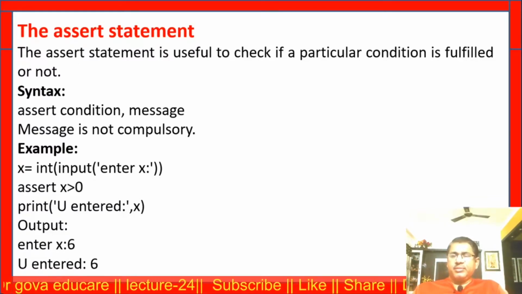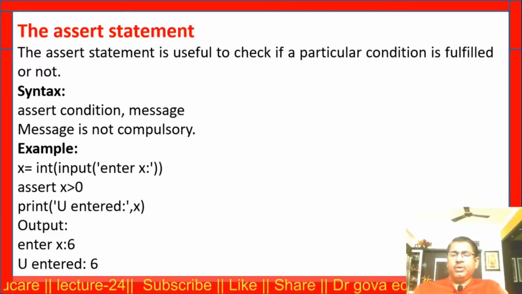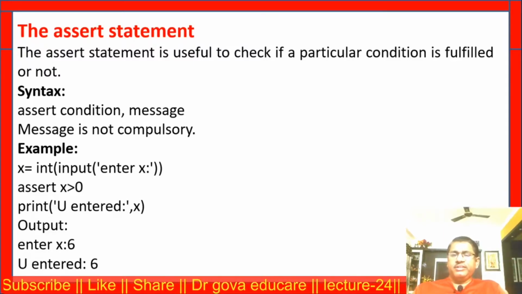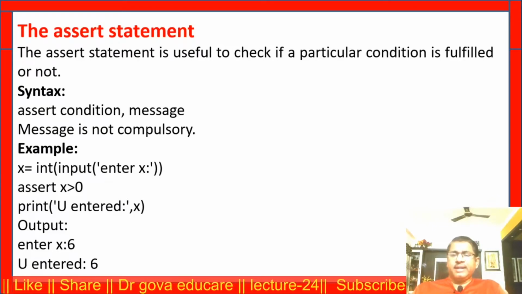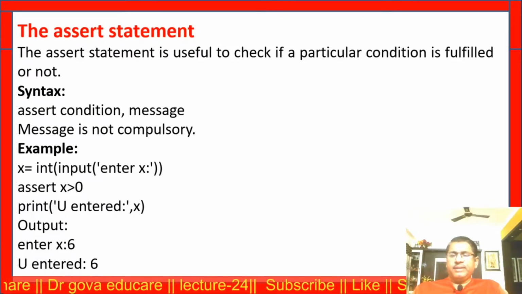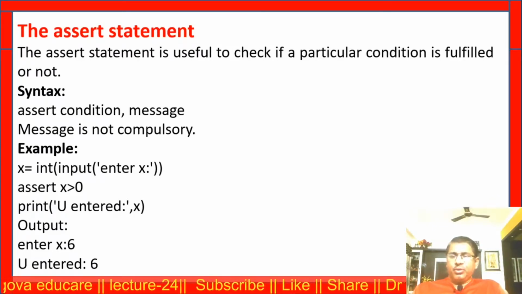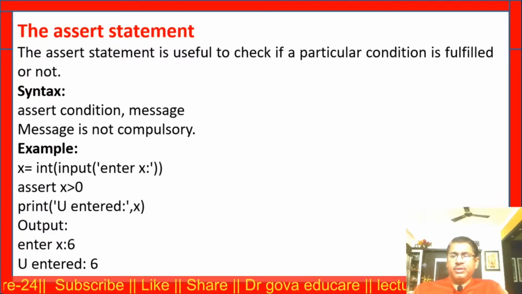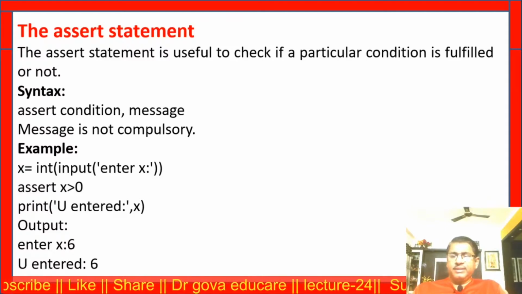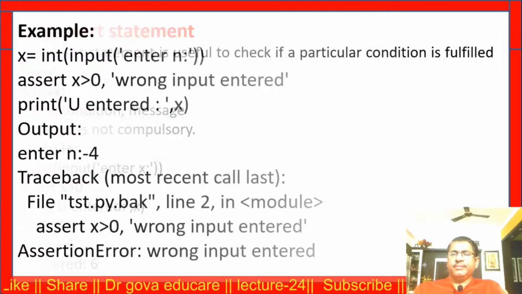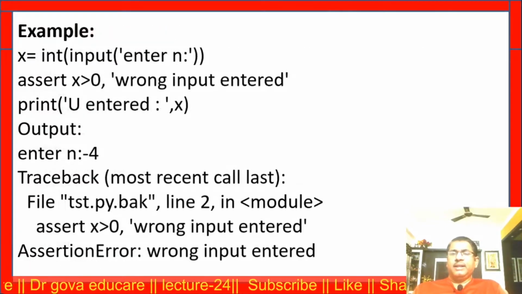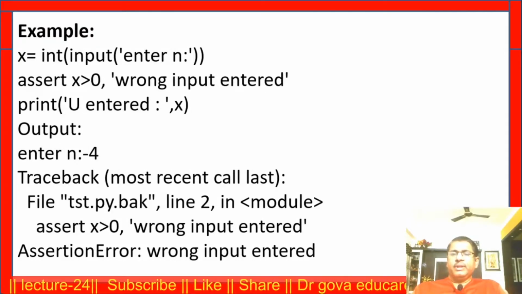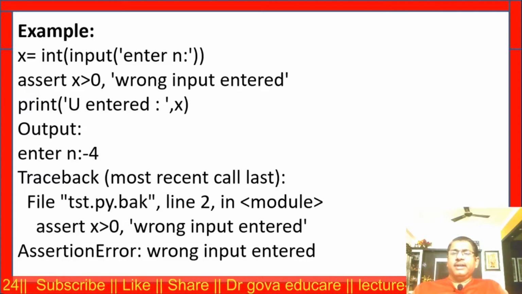For example, x is equal to int, I enter the value x. I want to check that the given number is greater than 0. If it is greater than 0, it is true, and it prints you entered x. This is the output: enter x is equal to 6, you entered 6. Now the next example: I enter the value x and check whether x is greater than 0.